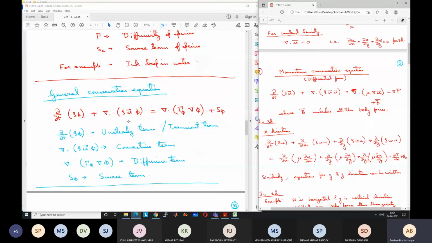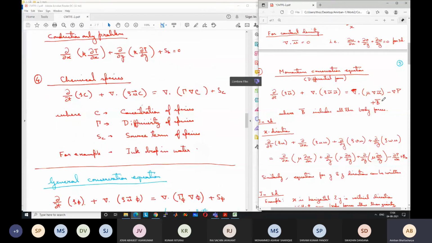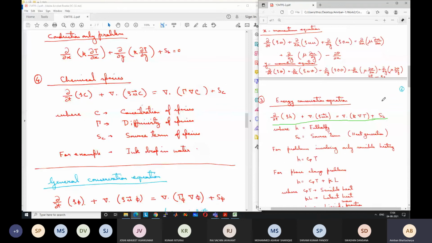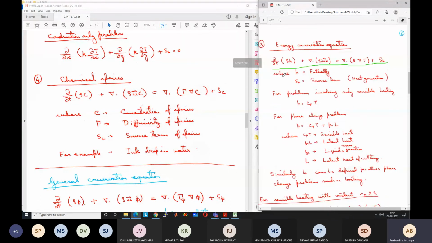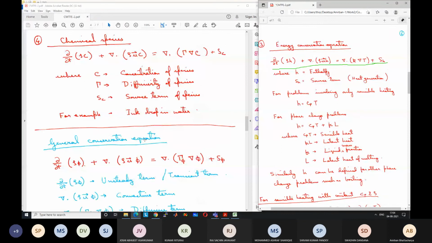If I know how to treat these terms and solve this equation, I can apply the same approach for all the equations, for chemical species, for momentum, for energy. It does not matter what the equation is. Ultimately, we have to just find some way of solving this general equation. So now our problem has reduced to a much simpler form. We have to develop a method which can solve this type of equation.